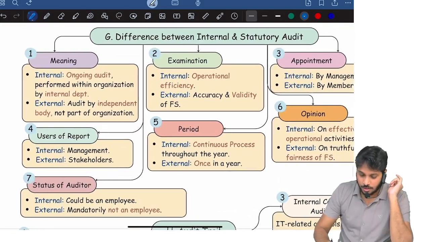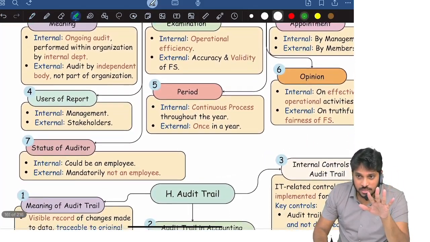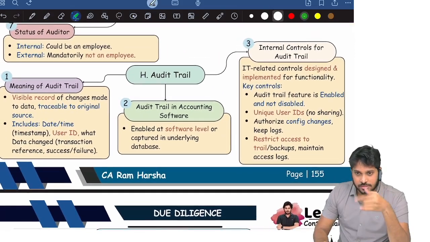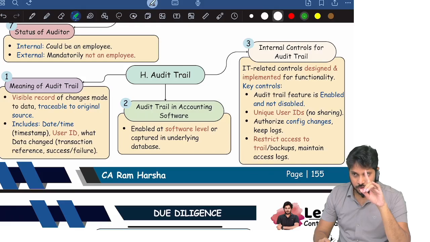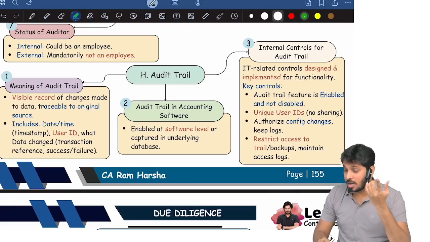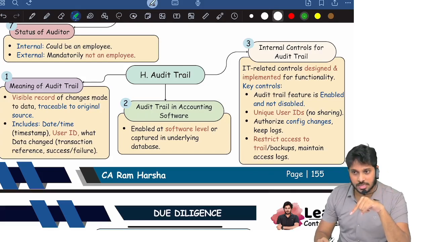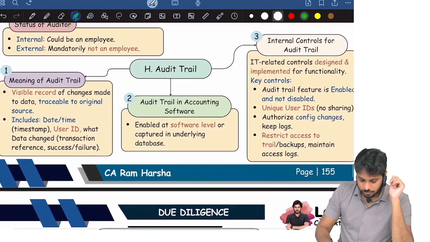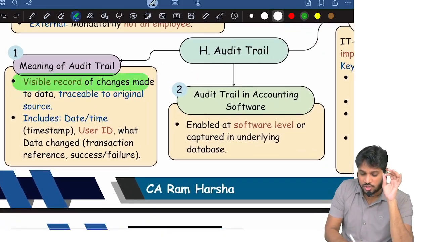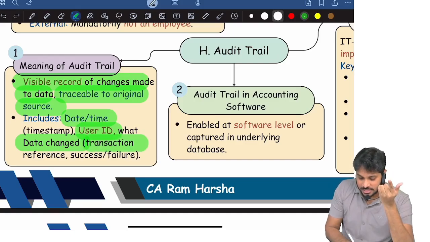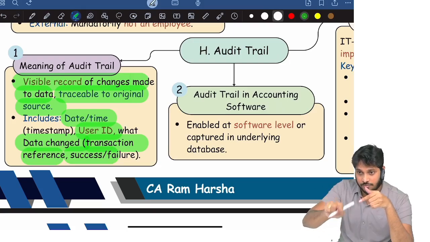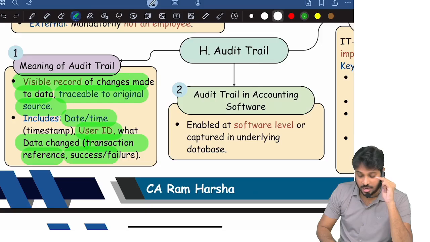Next, difference between internal and statutory audit, which is a very simple concept. Audit trail, in May 24 exam or November 23 exam, that time it was asked once. In one of these attempts it was asked, audit trail question. Audit trail means what? It's a visible record of changes made to the accounting data which is traceable to original source. It includes date and time at which the transaction is recorded, user ID who recorded, what data changed, yes or no, and transaction reference, whether the data has been successfully changed or failed because of the control issues. All that will be recorded in an audit trail.